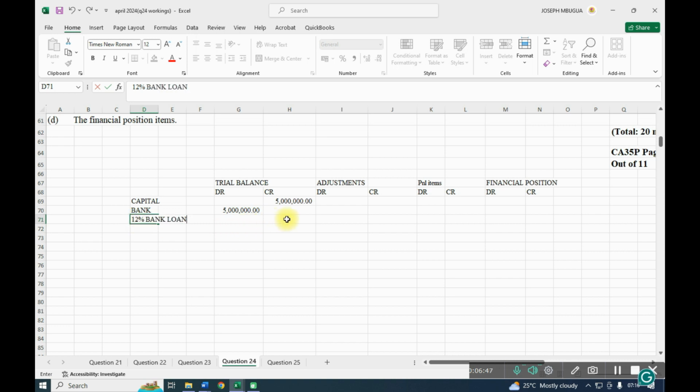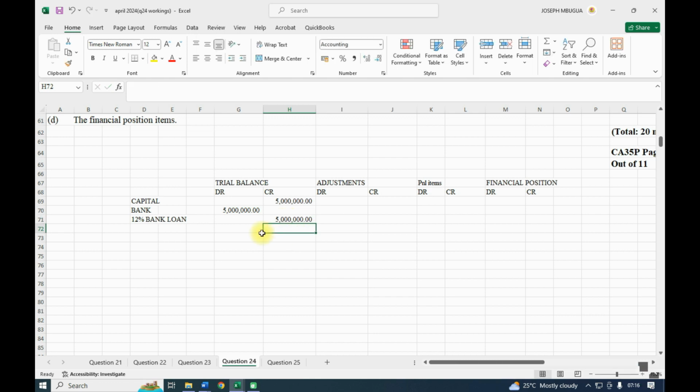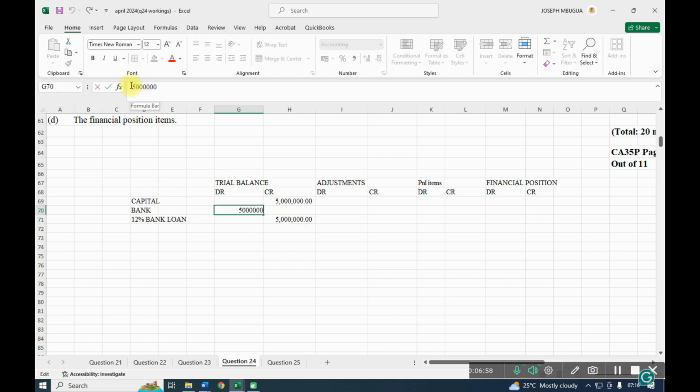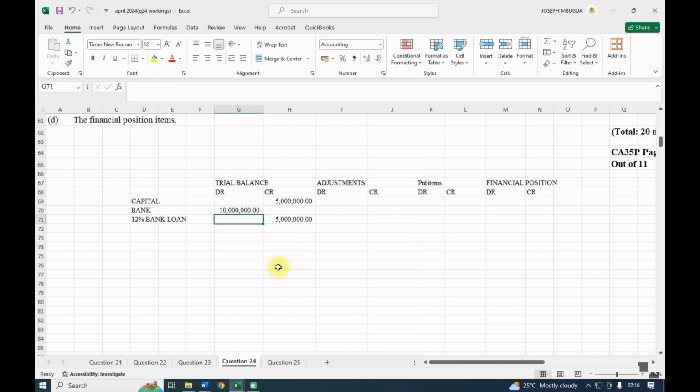And the bank loan is a credit, so still 5 million, and the effect was on the bank. So we shall add this loan to bank. We credit the loan, we debit the bank because money came to bank, or it was deposited in our